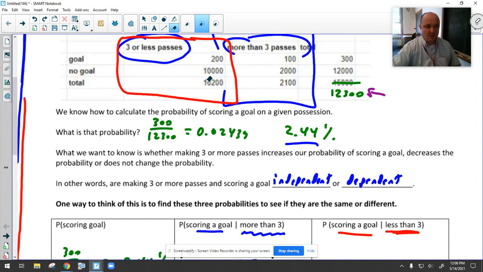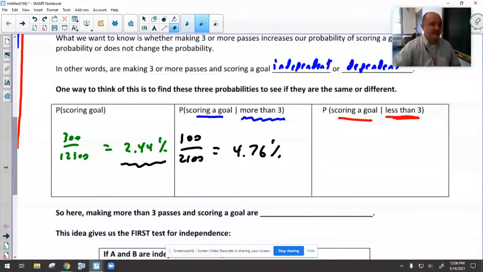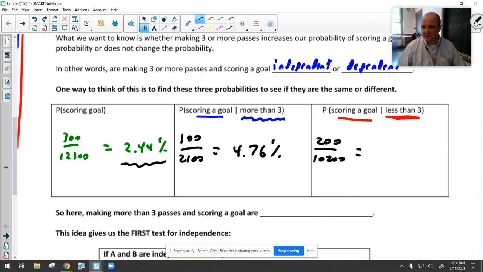So 200 goals over 10,200 different possessions. What's the percentage chance? I type that into my calculator. Oh my gosh, I get 1.96%. It actually goes down if you only look at possessions that are less than three passes. So if the percentage chance changes when I accept one of the two events as a given, then it makes it pretty clear that they depend on each other. If one is true, it's going to change the probability of the other. That means that these two variables, these two events, are dependent.